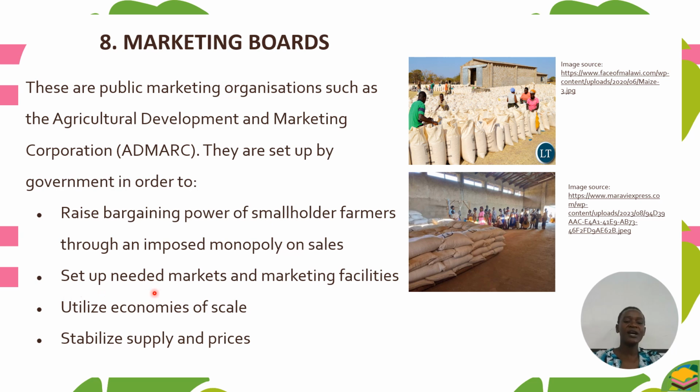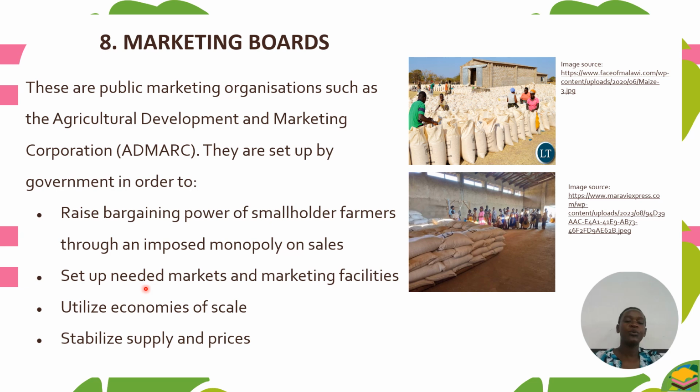Apart from that, they'll set up needed markets and marketing facilities. So at least the farmers will have a fixed market where they can sell their products.